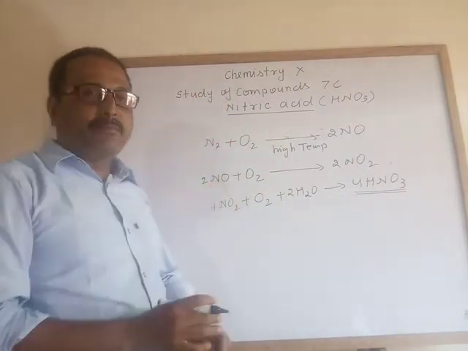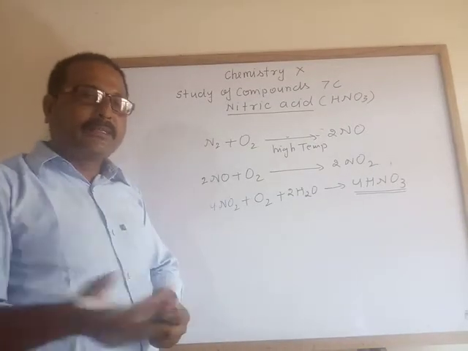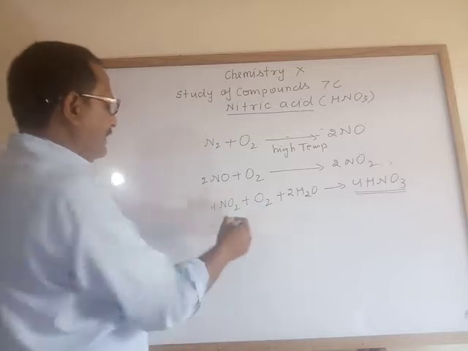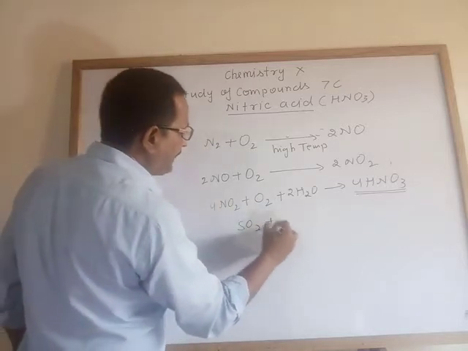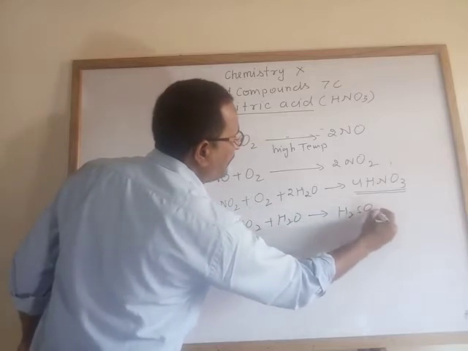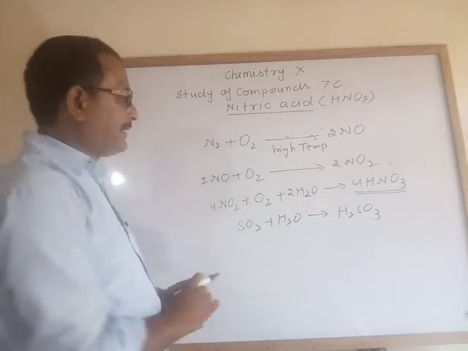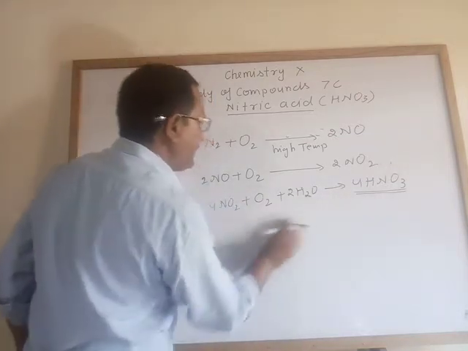You know that in the atmosphere, as a pollutant, sulfur dioxide, when sulfur dioxide reacts with rainwater, forms sulfurous acid. Sulfurous acid, not sulfuric acid. These are also called acid rain.